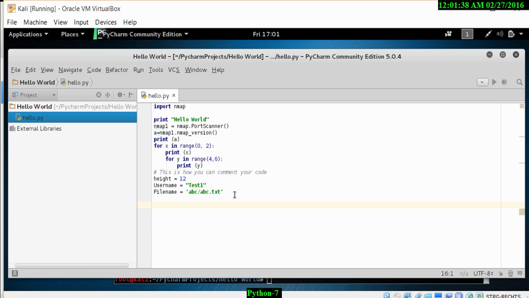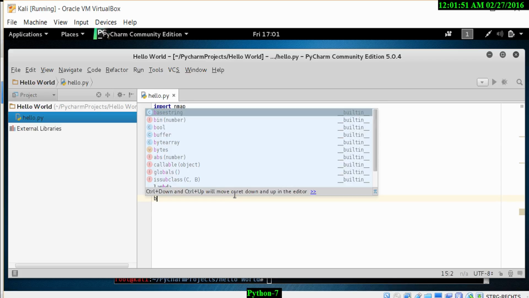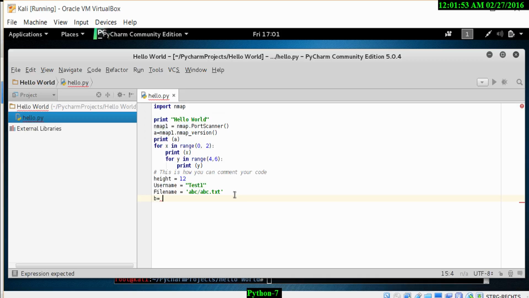In Python, it is also very easy for you to define floating point numbers. You simply need to choose a variable, use the equals sign, and simply type in the floating point number. So I can do b equals, and in this case I will put 1.2, which is now a floating point number.